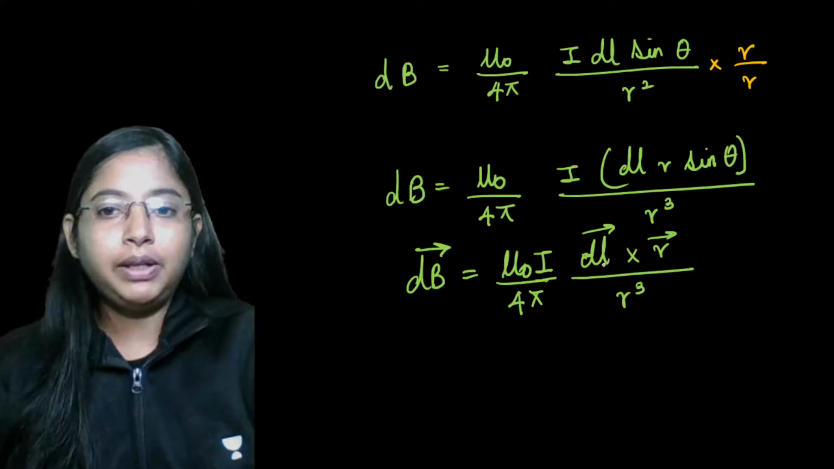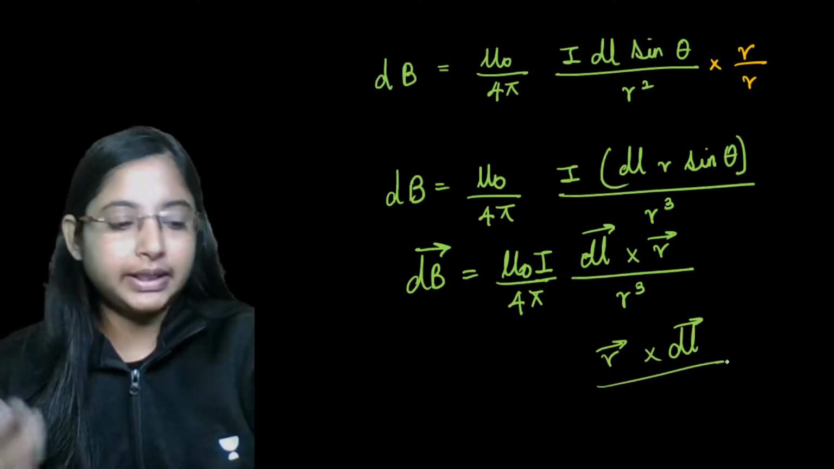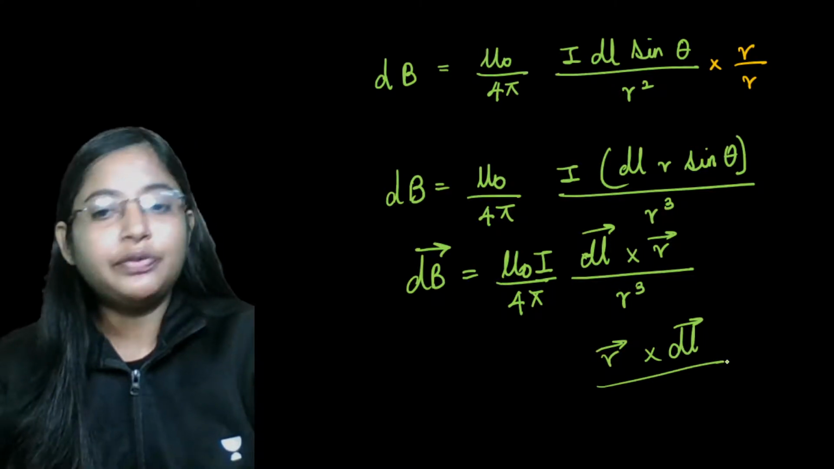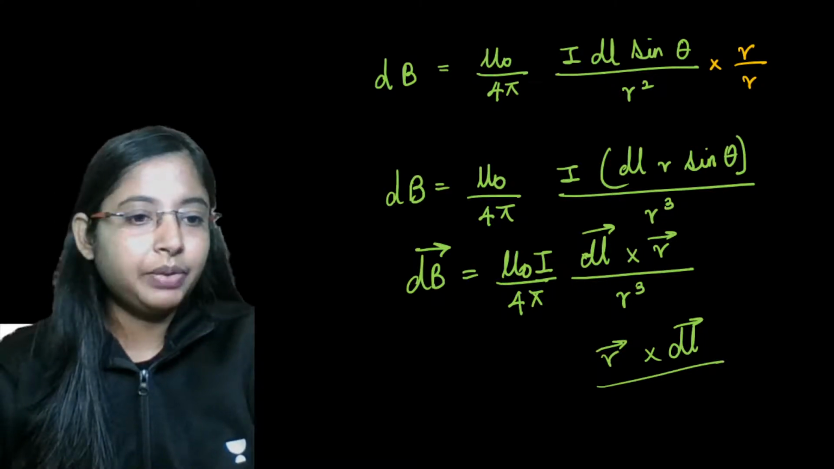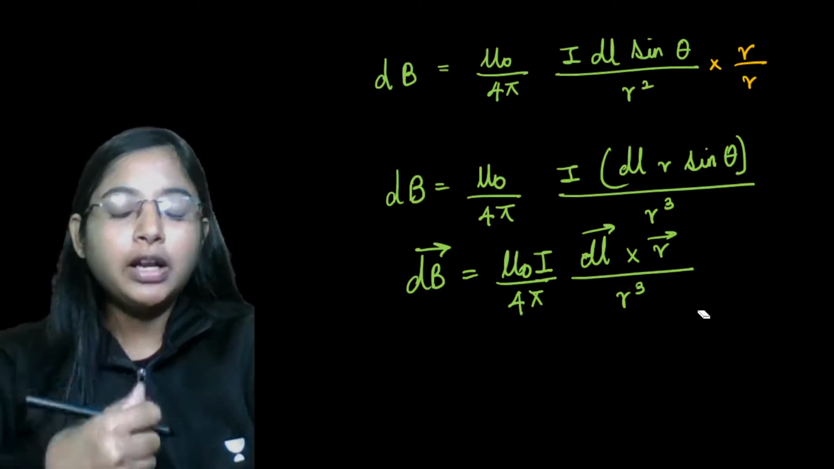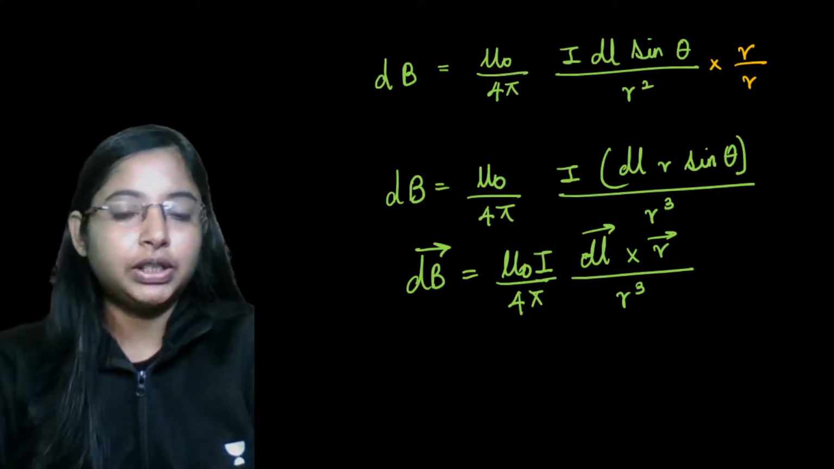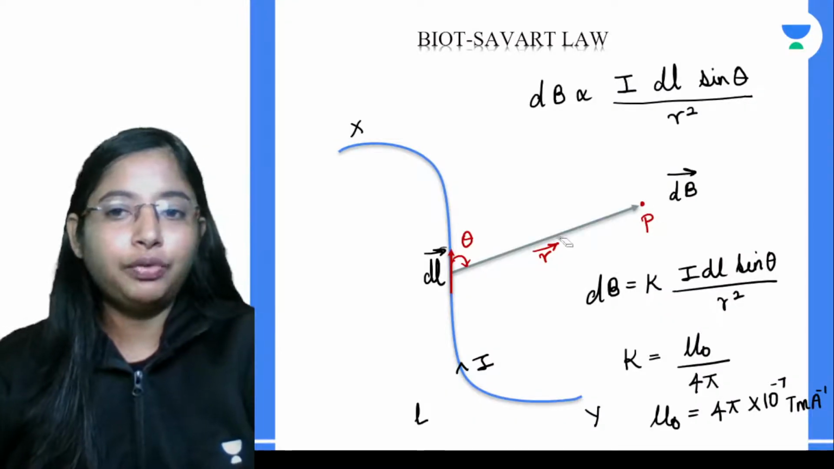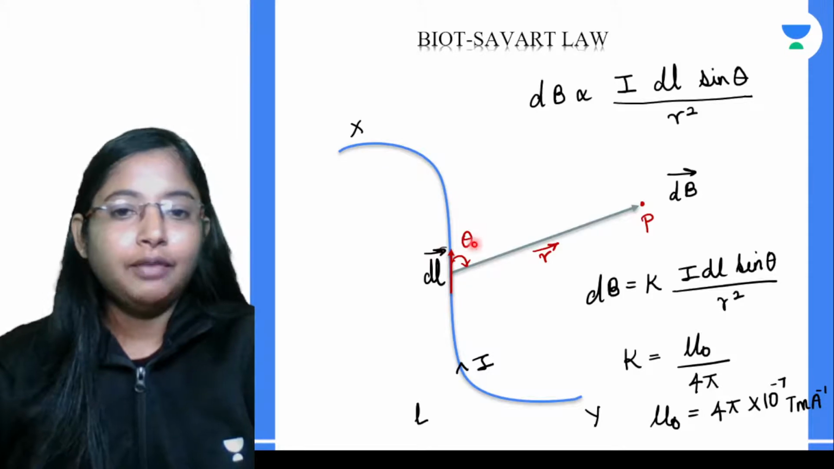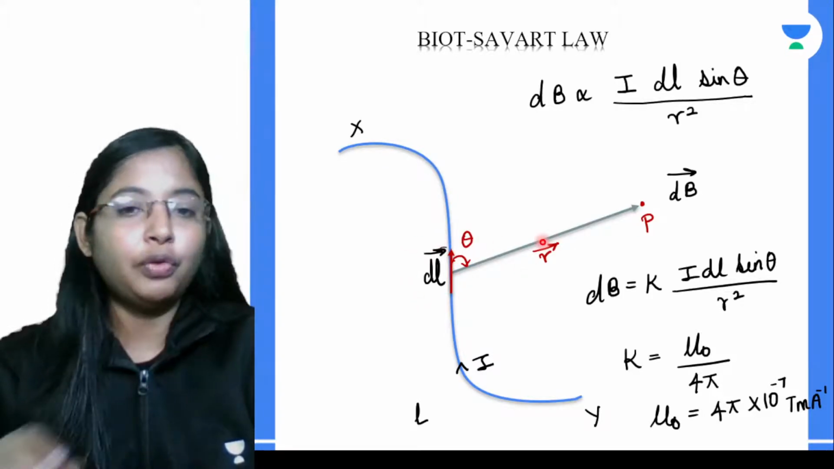Now the next question is, why not write this as r cross dl? This is very simple. Because it's a cross product, we have to consider the direction in which the vector moves. So if you want to find the direction of the magnetic field, we have to consider how the dl vector and r vector move, which moves towards which.